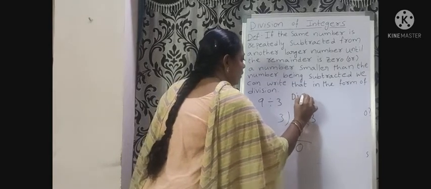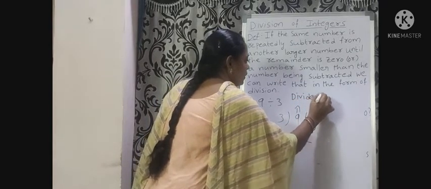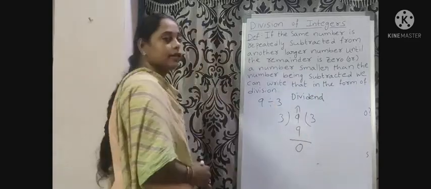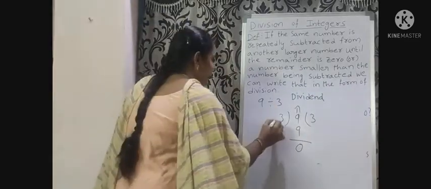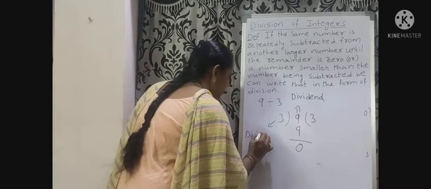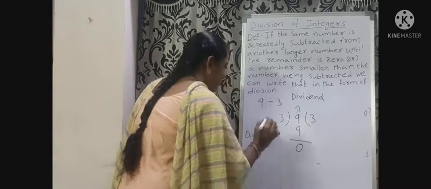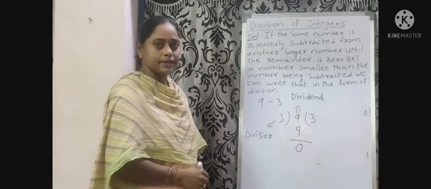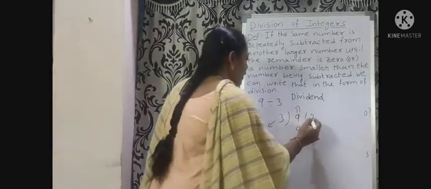Here 9 is called the dividend and 3 is called the divisor.